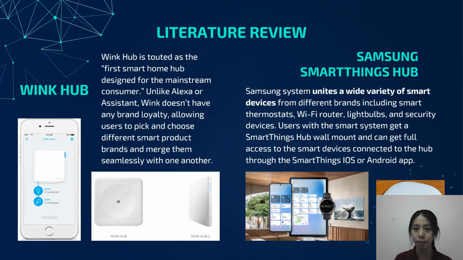And the last example is the Samsung SmartThings Hub. Samsung's system unites a wide variety of smart devices from different brands, including smart thermostats, Wi-Fi routers, light bulbs, and security devices. Users with the smart system get a SmartThings Hub wall mount and can get full access to the smart devices connected to the hub through the SmartThings iOS or Android app.